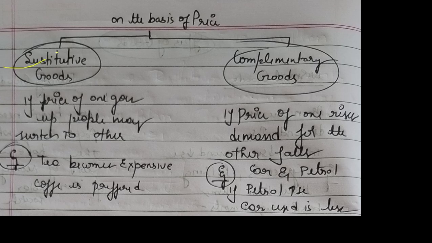Now, on the basis of price, we have two types of goods: substitutive goods and complementary goods. So what are substitutive goods? If the price of one goes up, people switch to another. For example, if tea becomes expensive, people will switch to coffee because it is less expensive than tea. So that comes under substitute goods. Whereas in complementary goods, if the price of one rises, demand for the other falls. For example, you can take car and petrol. If the petrol price increases, people use their cars less, right? So that comes under complementary goods.